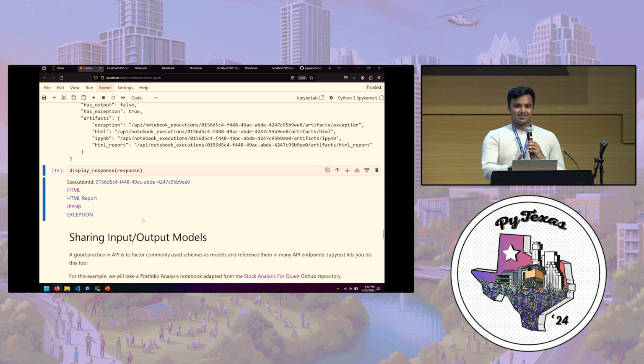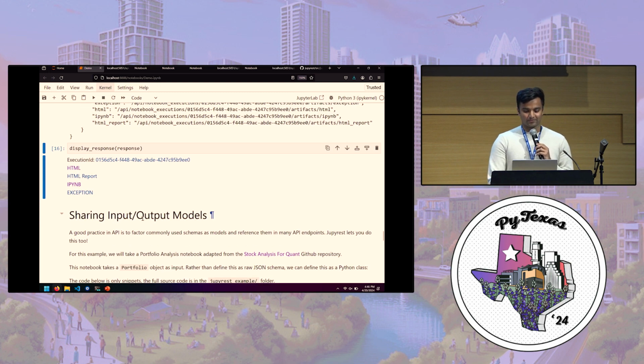With this ease of use, ease of debugging and ease of authoring, this library has become very popular within Microsoft. We've enabled lots of data scientists and people who normally don't know how to write production code to now share their logic as notebooks to the rest of the company, which has been great. And it's really made the notebook so much more powerful.